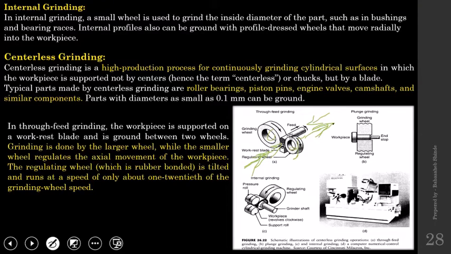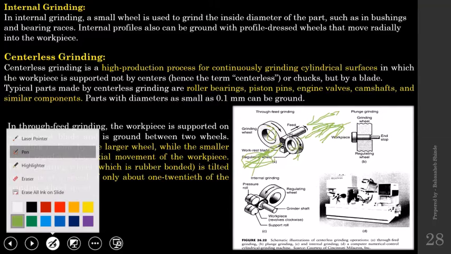The workpiece will keep moving in this direction. Of those two wheels, this one will keep removing material, and this one will keep regulating the workpiece. And that way, from one end the workpiece enters, and at another end, a finished workpiece will come out of those two grinding wheels.